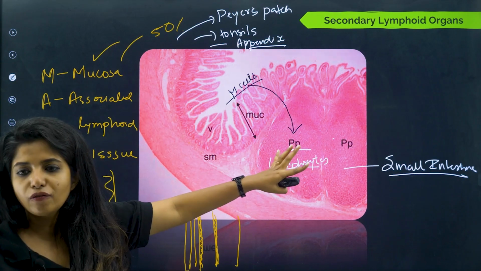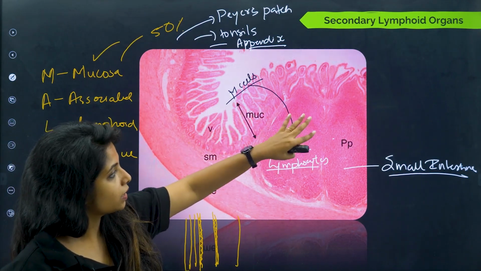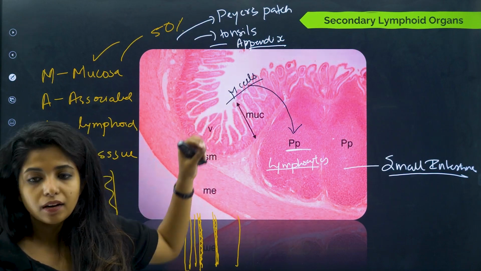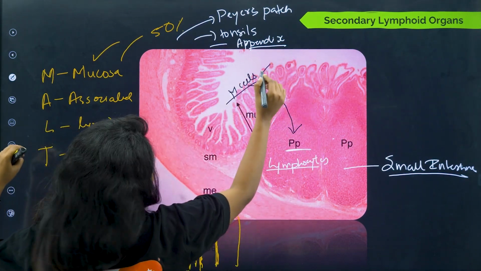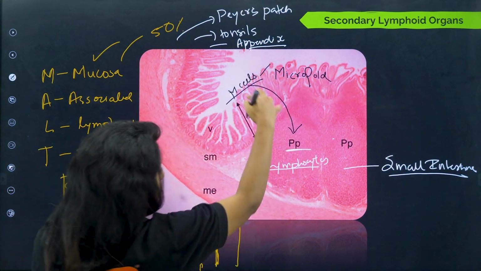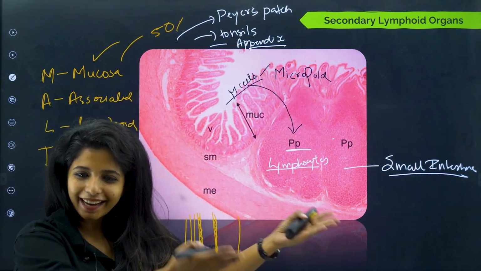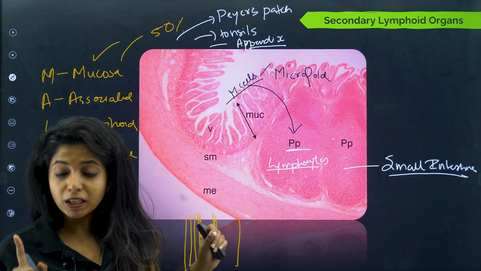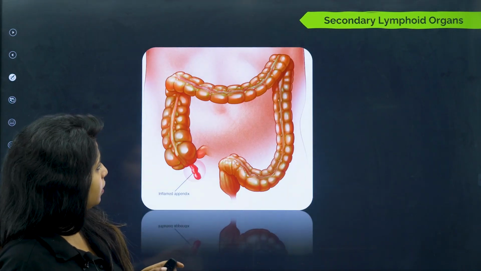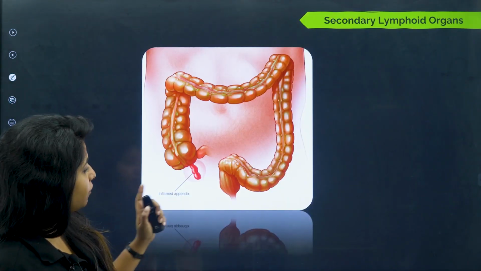It has plenty of lymphocytes, and basically none of them go outside. The M cells, microfold cells, as far as I remember, bring in the antigen, as if to say, now you can react, and Peyer's patch is there in your small intestine. Going ahead, we have the appendix.